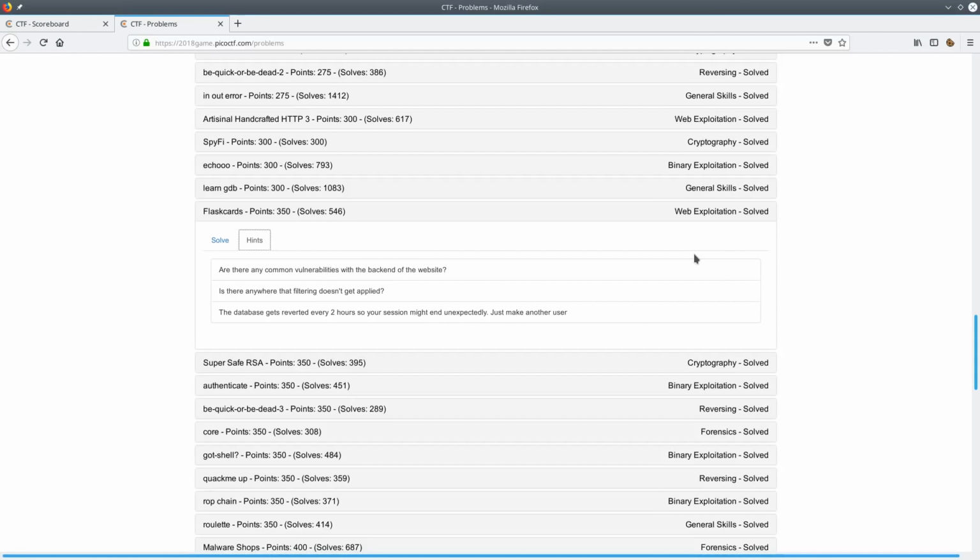So before I even open up the web page, there are a few things I suspect. 1. Being that the question is titled Flaskcards rather than flashcards, I believe the vulnerability might have something to do with the Flask Python web framework. This cooperates well with this first hint right here, which mentions that the vulnerability might have to do with the back end of the website. Next, because of this second hint, talking about filtering, I believe that this vulnerability will probably be some form of injection, because filtering is usually a method to prevent special characters from being displayed and rendered in a web page.